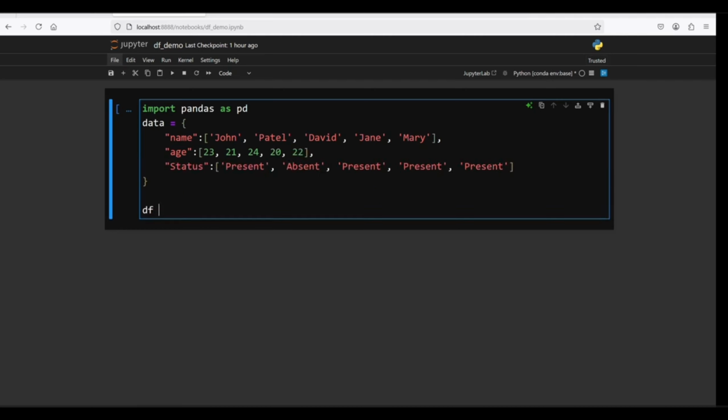So once we come up with the lists, this is now where we create a data frame. We have these keys and these values. Each of these keys is going to be a column name, and all the values will be the values within the columns.